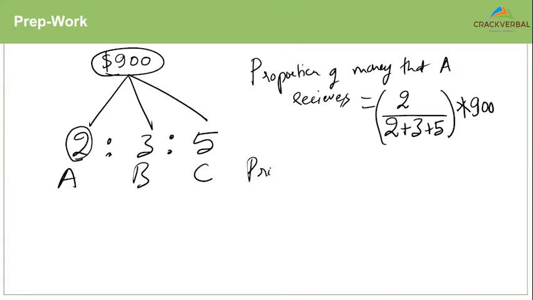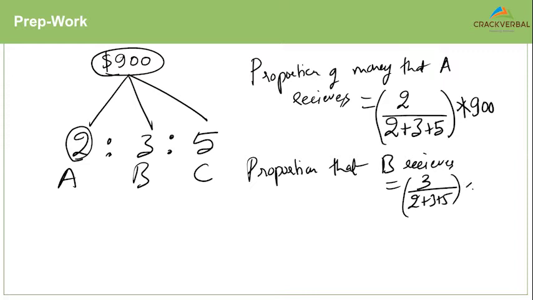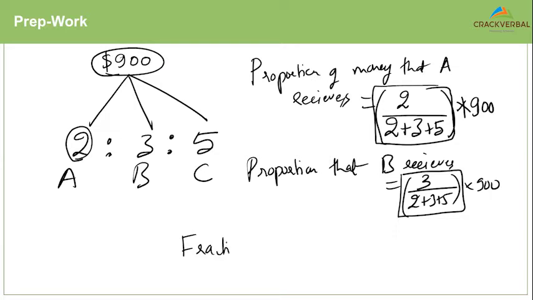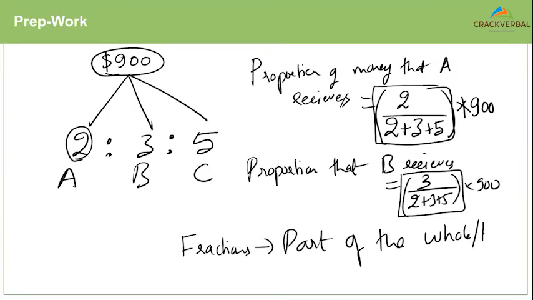Similarly, if I ask you what is the proportion that B receives, you'd follow a similar approach and say 3 upon 2 plus 3 plus 5 into 900. Now, if you look at this fraction here, 2 by 2 plus 3 plus 5, or 3 by 2 plus 3 plus 5, both these fractions represent a part of the whole, or a part of the total.